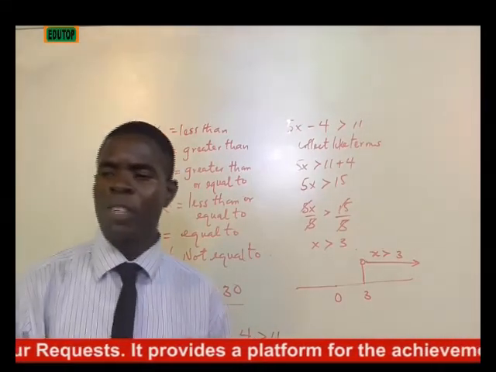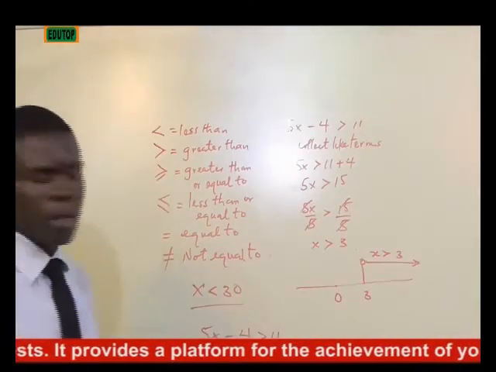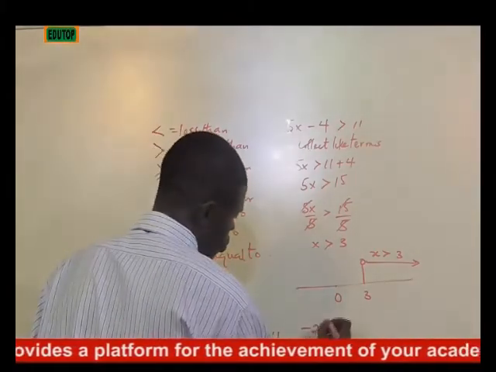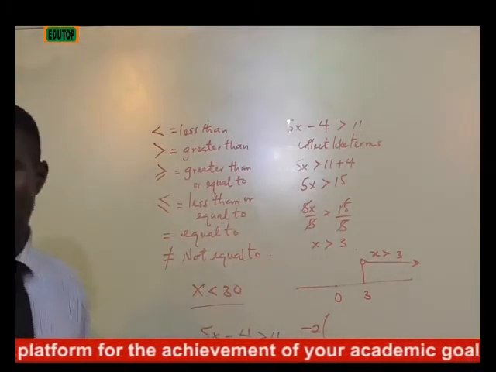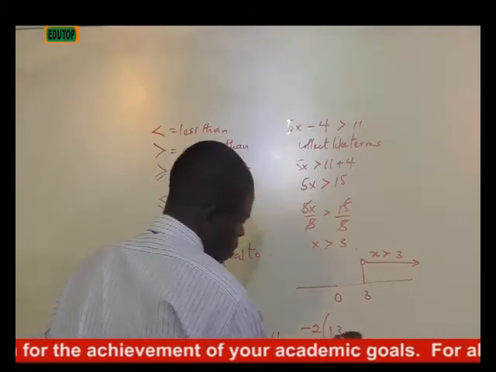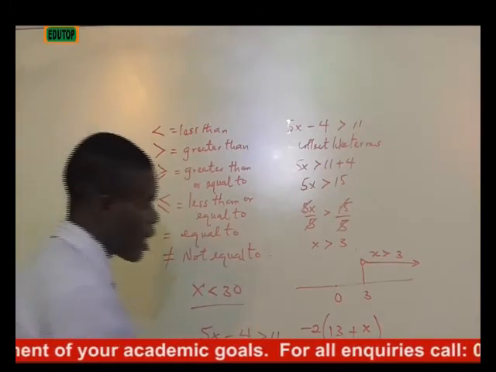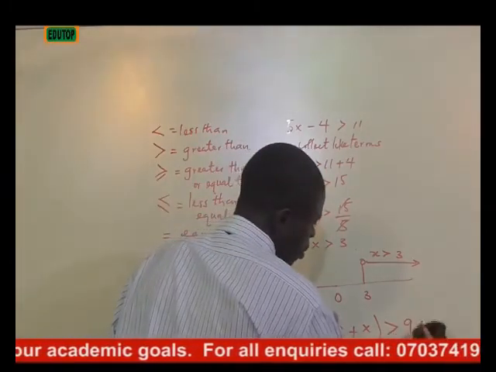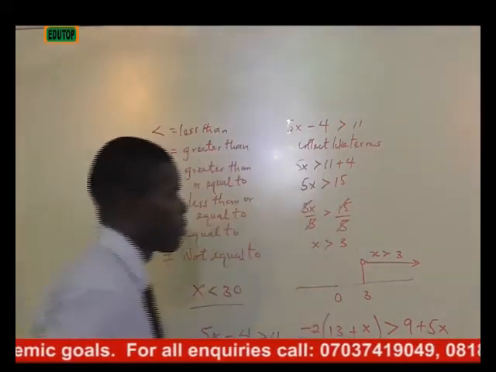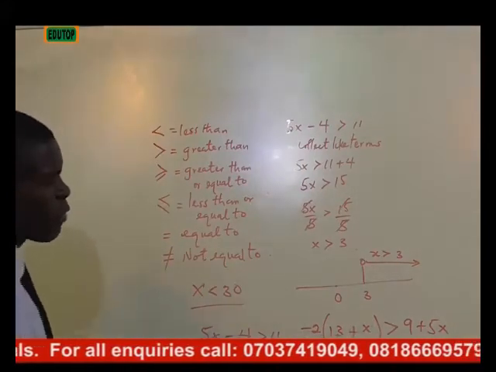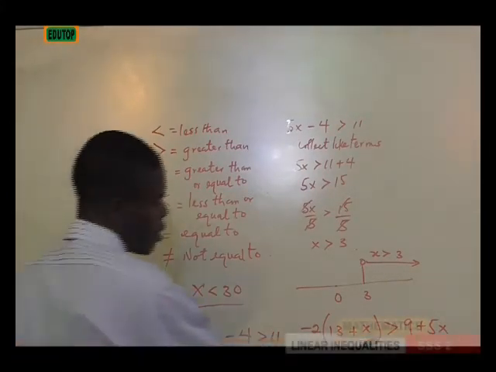Example 2. Solve the inequality -2(13 plus x) greater than 9 plus 5x. Here, what we have to do first is to expand what we have.